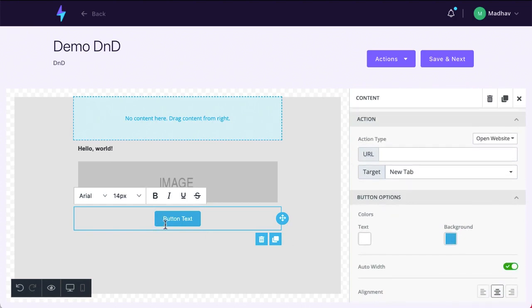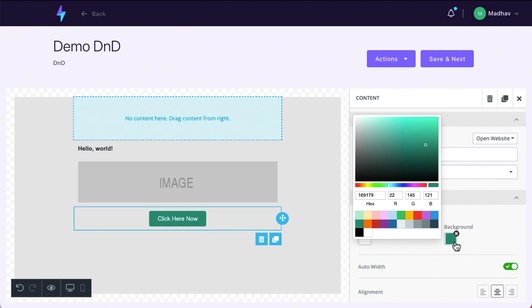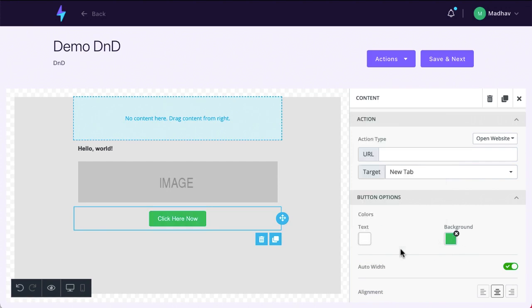So, if you have something like "click here now," you have this awesome call to action right in your email. So this can very easily work, and you have this beautiful email created. You can change the color of this. Let's make this green, which is kind of attractive. Let's use another green. Anyway, things like that. You can do these things and create your entire email, have an image there. So this is the drag and drop builder.